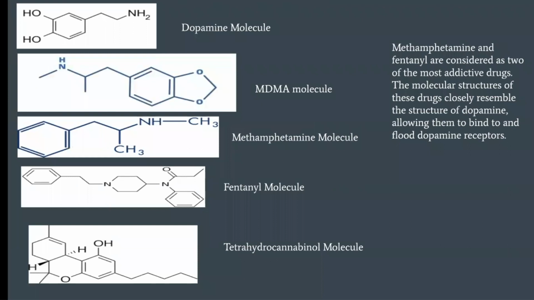So here are various molecules compared to the structure of the dopamine molecule. As you can see, the MDMA molecule, methamphetamine molecule, fentanyl molecule, and tetrahydrocannabinol molecule, which is the main psychoactive ingredient in marijuana, all resemble the dopamine molecule very closely. Methamphetamine and fentanyl are considered as two of the most addictive drugs that exist. The molecular structures of these drugs are very similar to that of dopamine, which allows them to bind to and flood dopamine receptors in the brain.